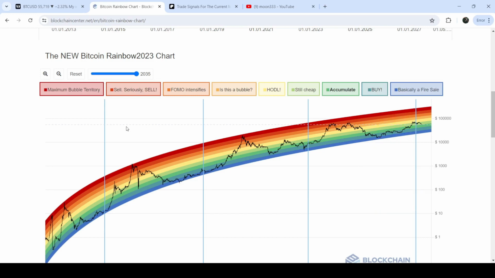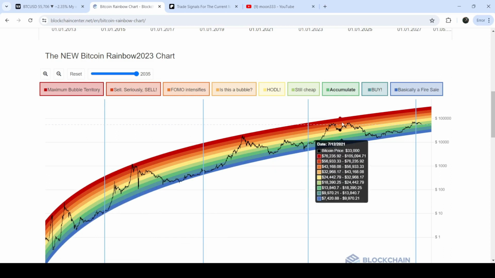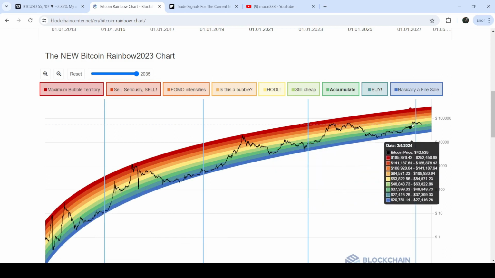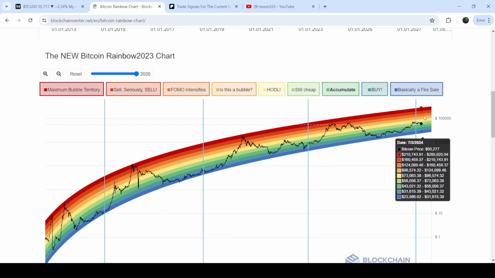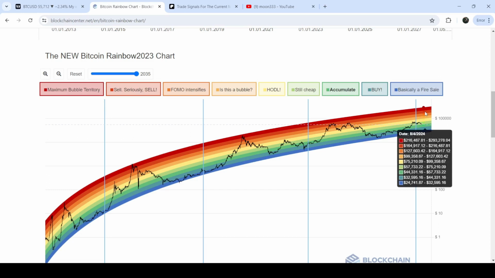You can see that after every halving, Bitcoin forms a higher than previous high and enters inside this red zone here, and here and here. And this time after halving, so far Bitcoin is not able to enter this red zone. That is not happening this time, and we will also discuss this move as well.